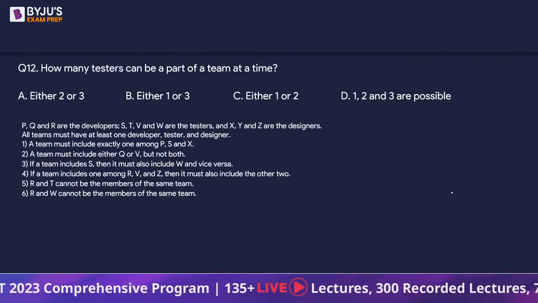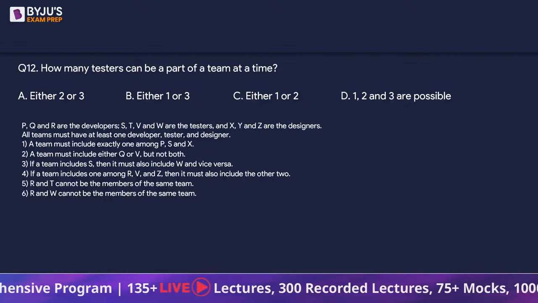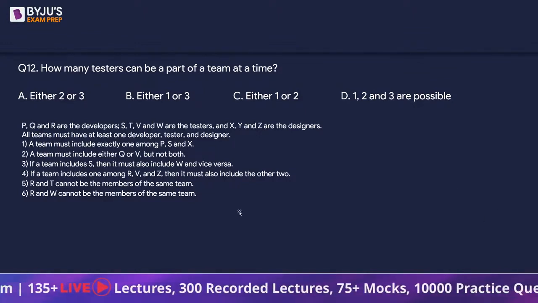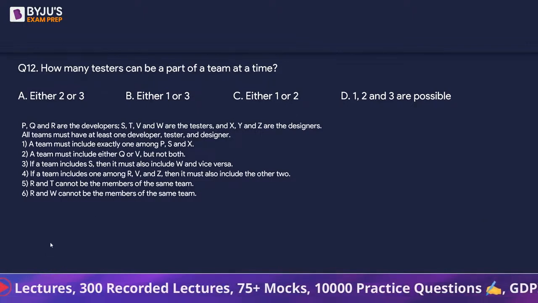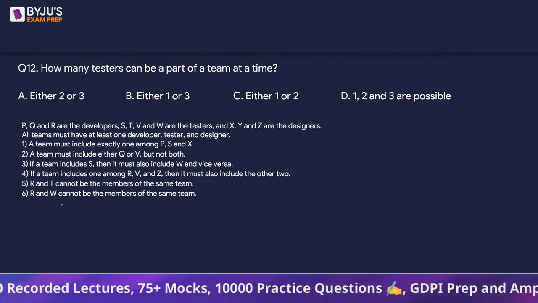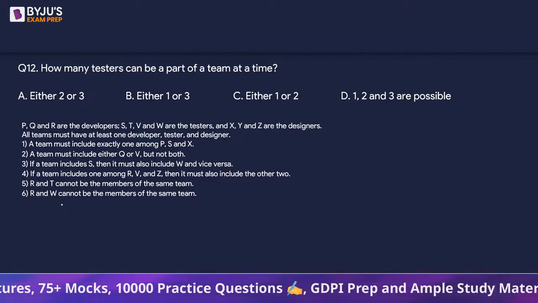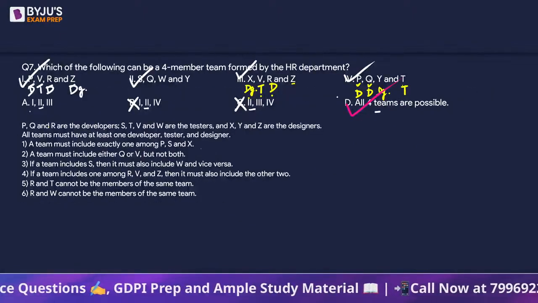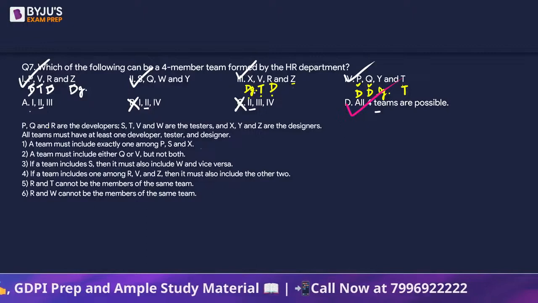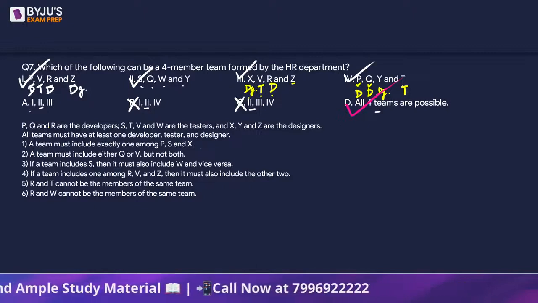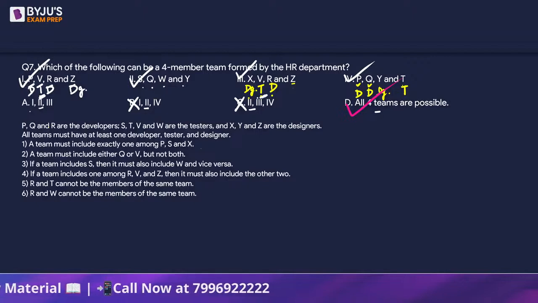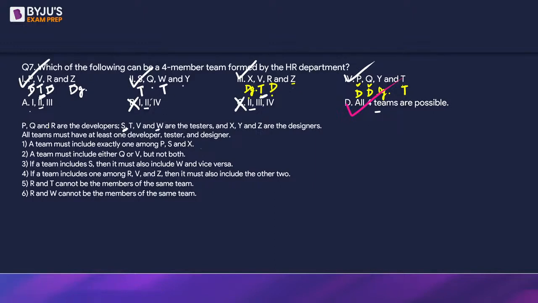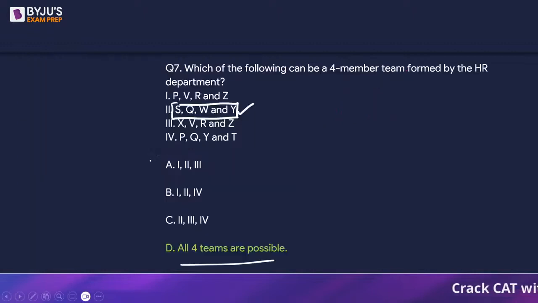Okay, next. How many testers can be a part of a team at a given time? Instead of trying to figure out all the scenarios, let's look at all the previous groups that we have formed and find out how many testers we have had. Let's start with the very first question. In the very first question, Z is a designer. In the first one we have one tester here. So S is a tester, W is a tester. So can we say we can also have 2 testers, S and W? Up to 2 testers are allowed. 1 and 2, they both are possible.